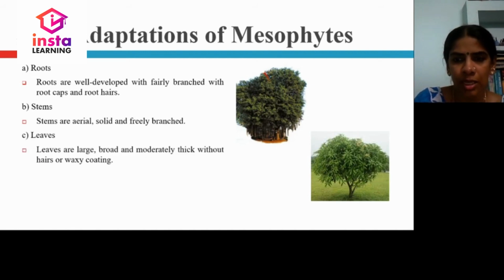Leaves. You can see they are large, broad, thick, without any coating. There is no wax or hairs present on them. The stomata are found on both the surfaces of the leaves.